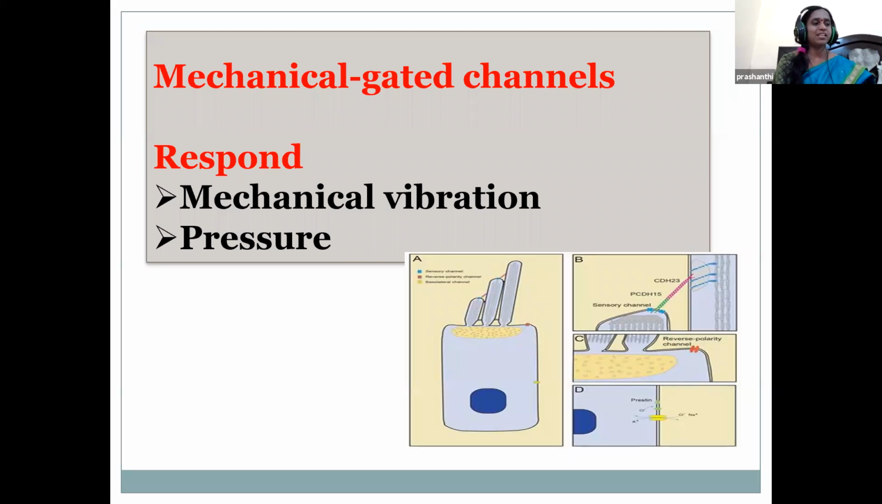So once again, I say, children, in leakage channels the ions move by the opening or closing of the leakage gated channels. Whereas ligand gated means they respond to the chemical messenger. Next, voltage gated channels respond to changes in the voltage. Whereas the mechanical gated channels respond to mechanical vibrations. That is, when pressure is applied on it, the channel automatically opens.